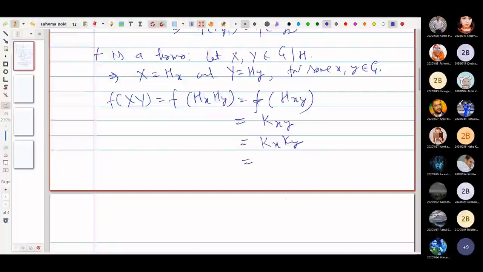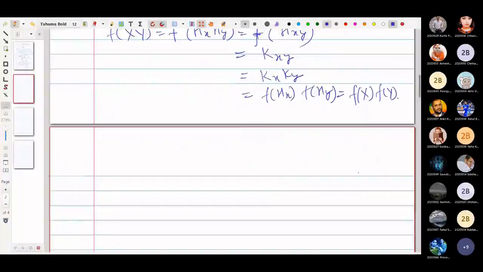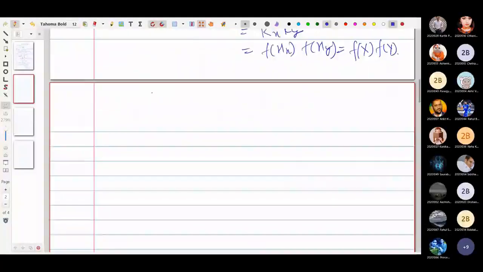Then by definition of f, we can write it as f of Hx and f of Hy, and of course this is equivalent to f of capital X times f of capital Y. So f is a homomorphism.